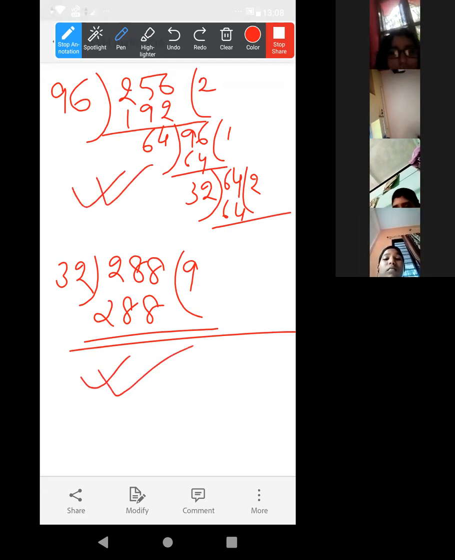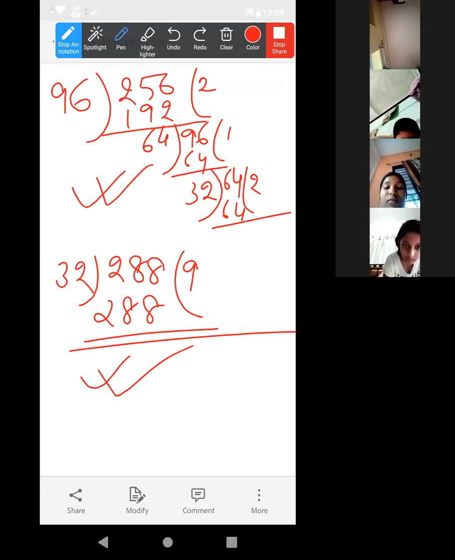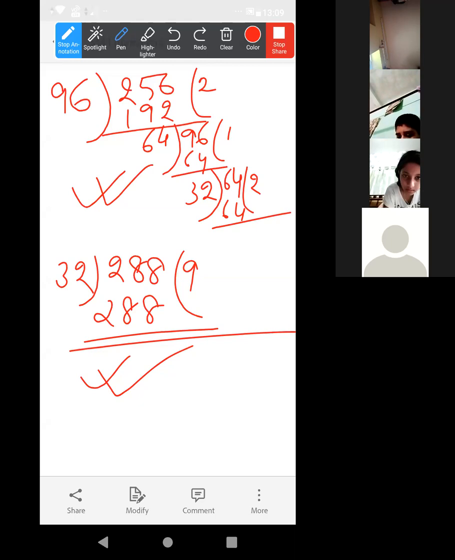Write it. Acha, now let me check the copies. Those who have completed, look, 4 questions are left. Tomorrow I'll complete these 4 questions. Today from this exercise, no need to do the book sums. Tomorrow I'll complete some extra questions. I will give you as homework in the assignment section, from R.S. Aggarwal. Okay, ma'am. Now let me check the copies.